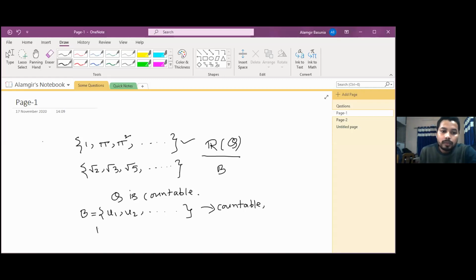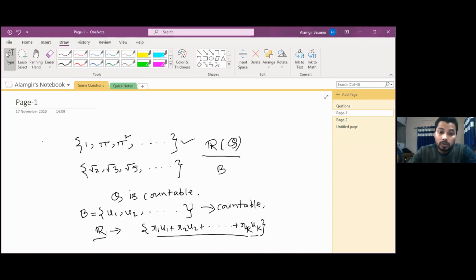Then all the elements of R would look like some rationals R1 U1 plus R2 U2 plus up to some finite number, RK UK, where K is the last number. Then from this we shall see that R would be countable, but R is not countable.